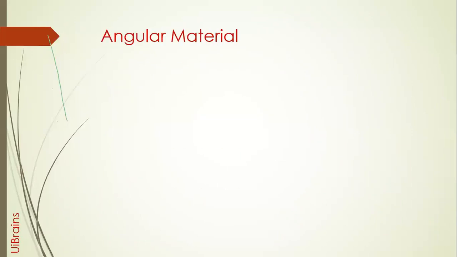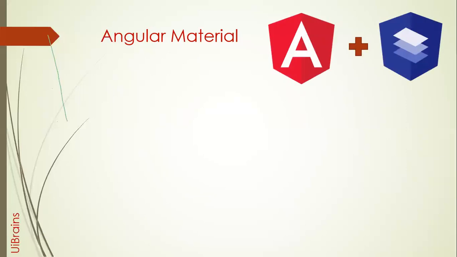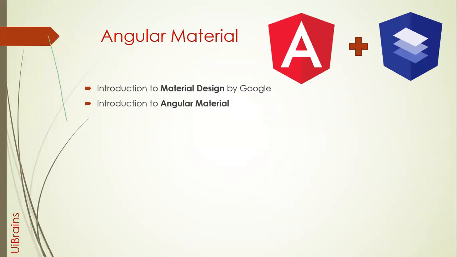So as I said, this is the official material library, the official front-end library given by Angular. So this is Angular Material, and here we have components like Bootstrap. We have buttons and everything. Okay, so actually the material design concept is given by Google.